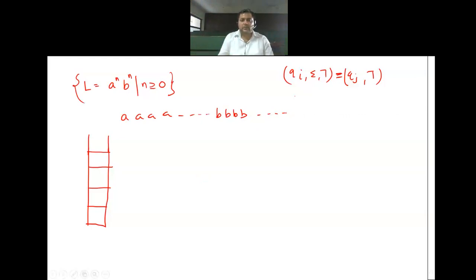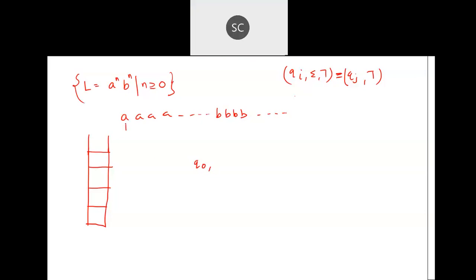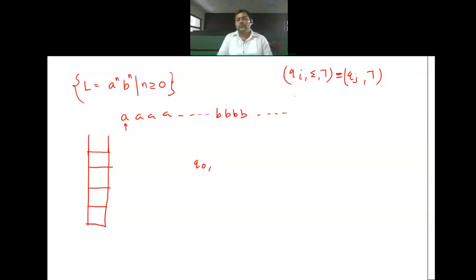Until it is given to us, we consider q0 as the initial state, right? So I don't think anybody will have a problem in considering q0 as the initial state. Now, what is the sigma right now? Which symbol are you going to read from the string? A. That means the sigma I can consider is A.